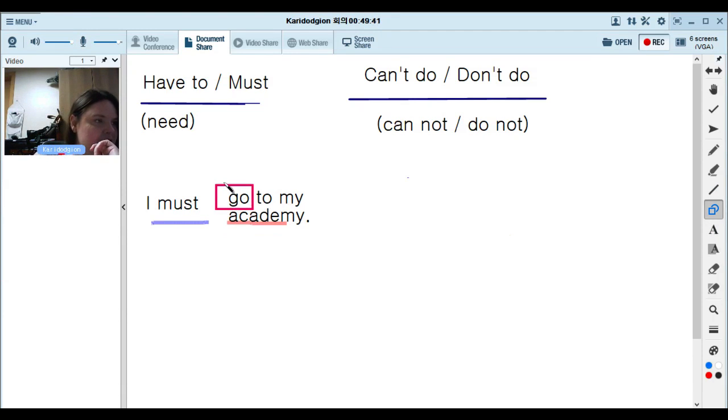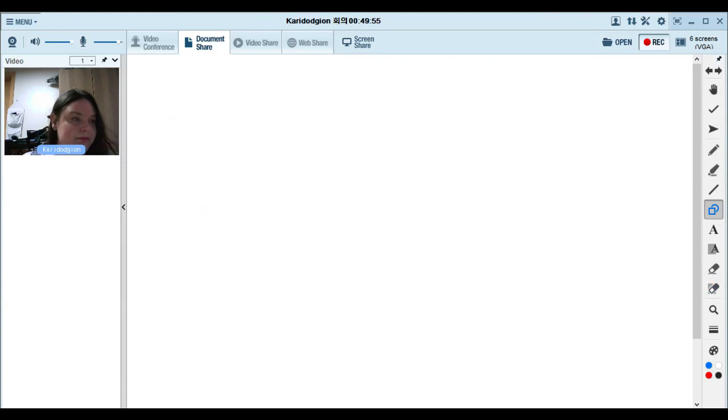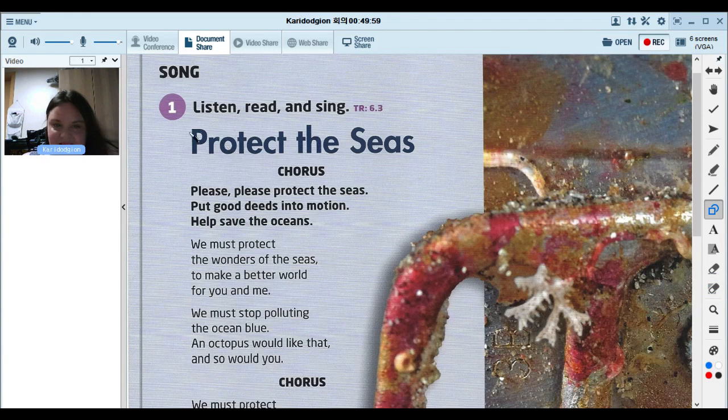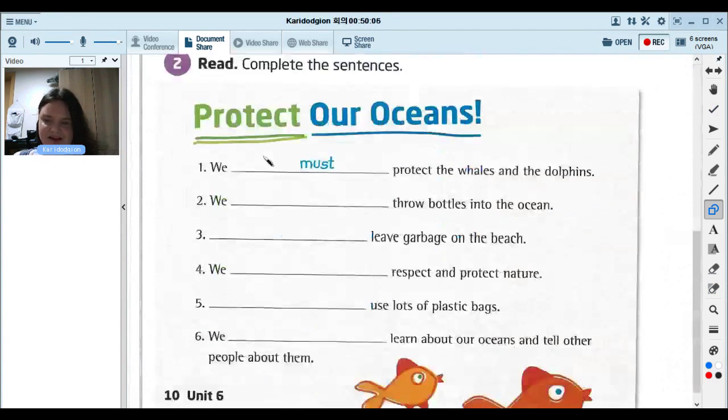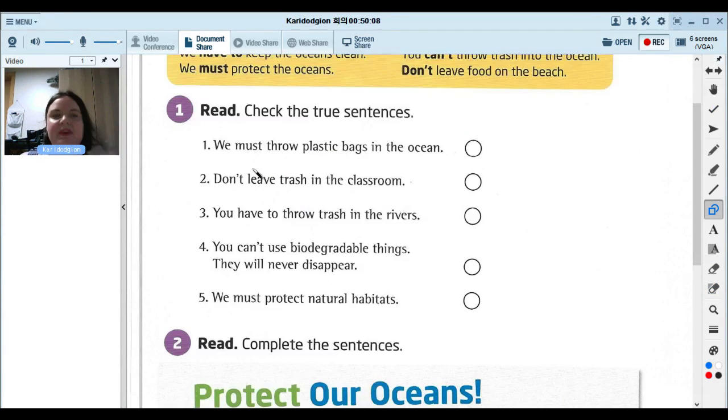Ben said, don't make fun of your sister. That's good advice. Don't make fun of your sister or brother. Don't fight with your brother or sister. Good advice. So I must go to my academy. Why? Why must you go to your academy? Maybe I need to study hard. All right, page 10.